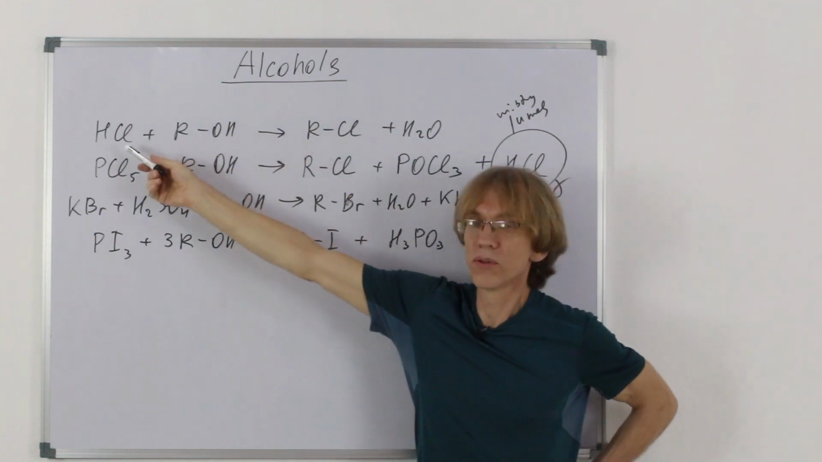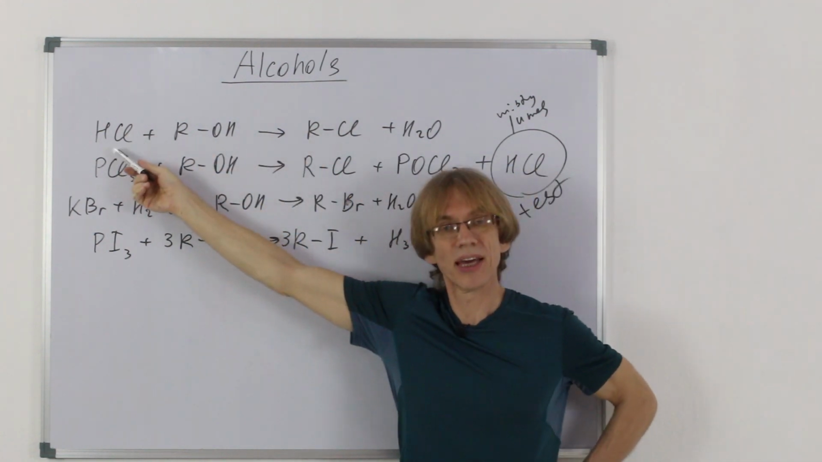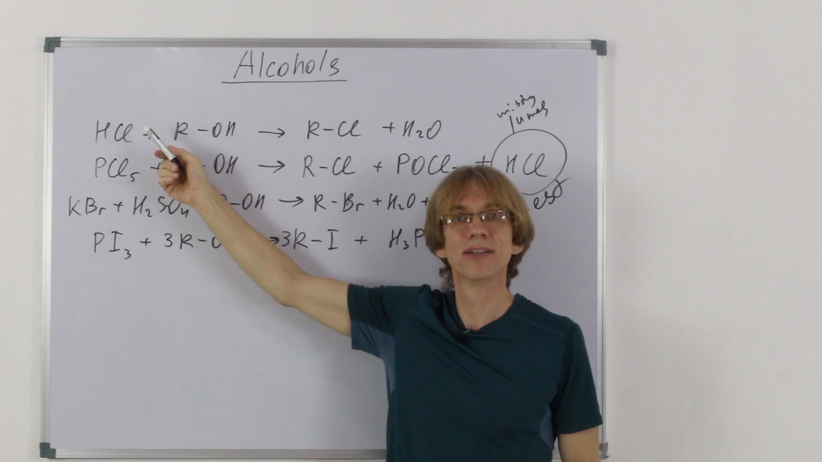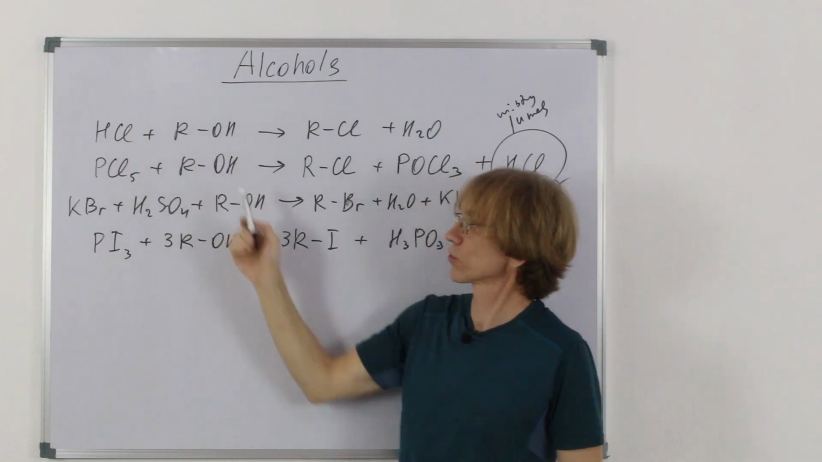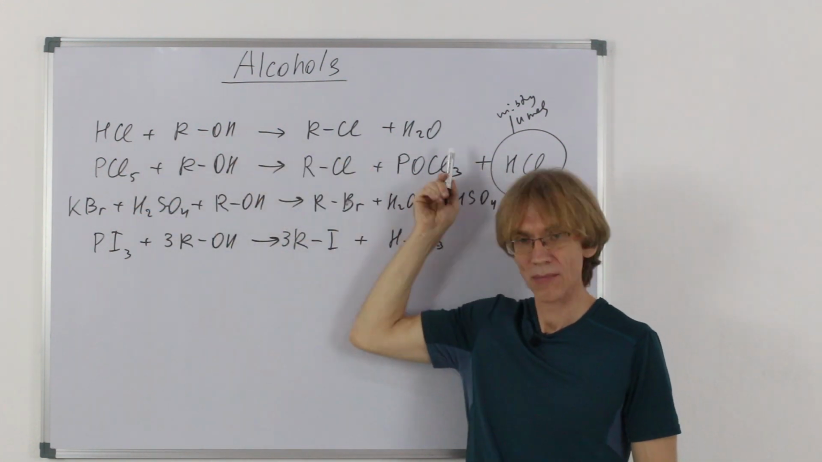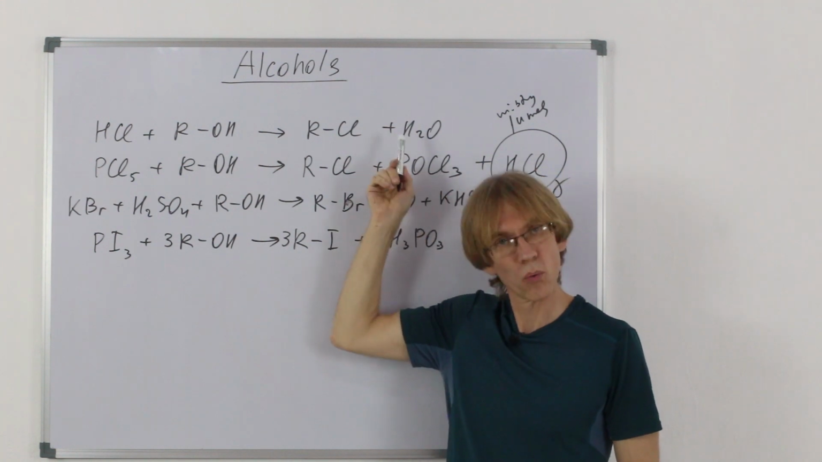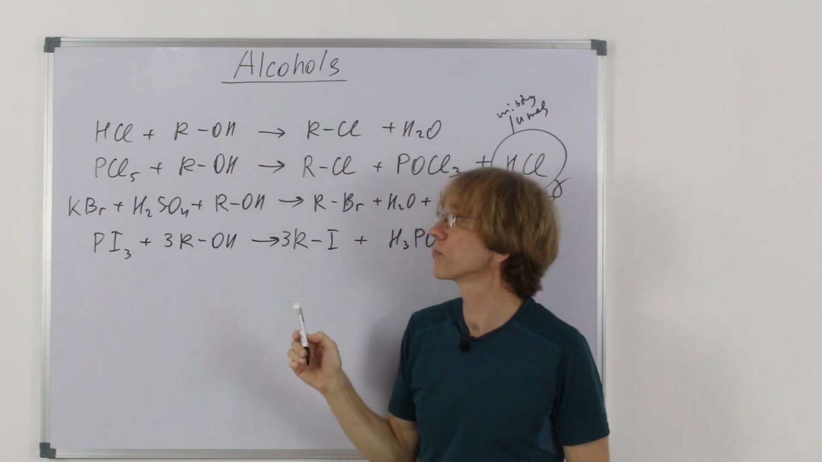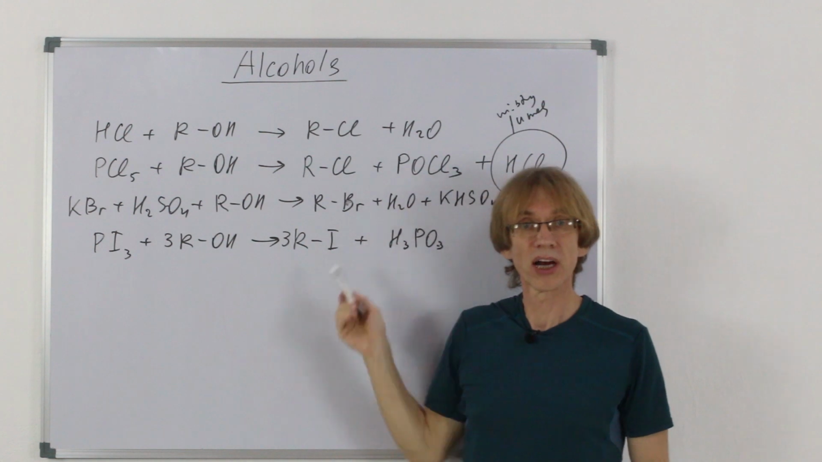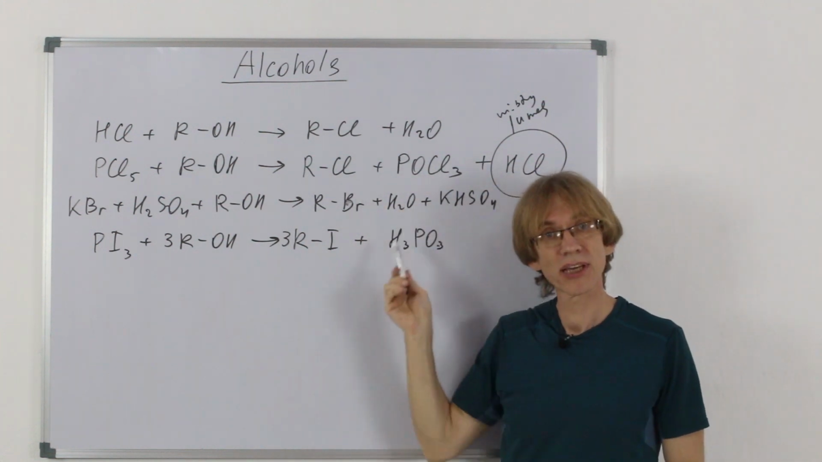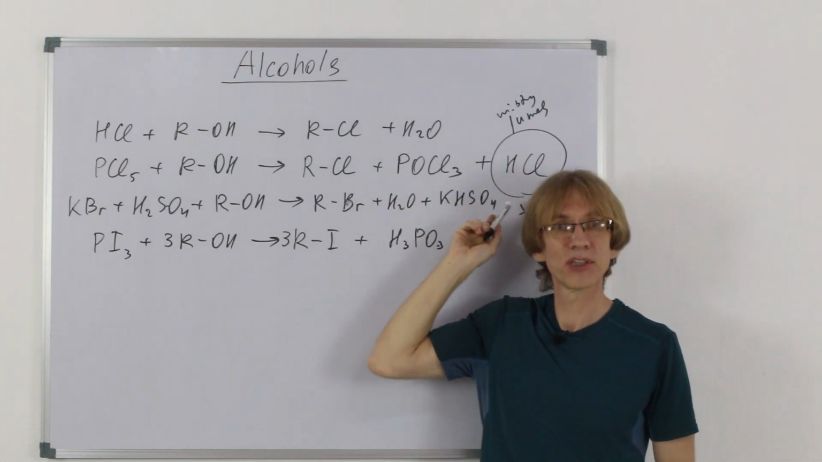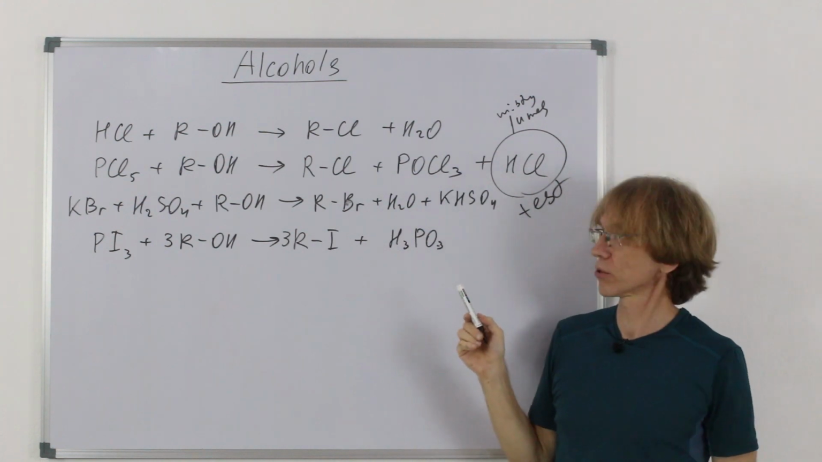So this is the list of halogenation reactions for alcohols. Directly with hydrogen halide, easy substitution, water and halogenoalkane. With pentachloride, phosphorus trichloride oxide, and telltale misty fumes of hydrogen chloride gas.